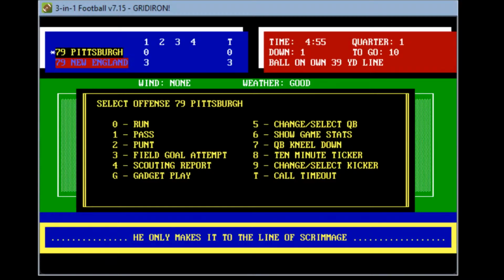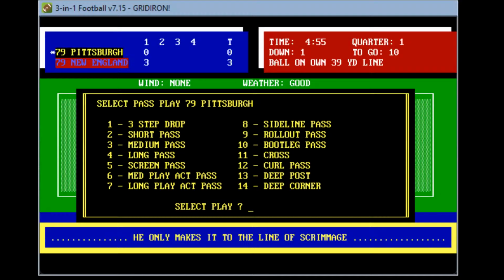So I believe that is Ron Erhardt in charge of this Patriot offense. He actually goes very conservatively getting Grogan the football, but the Pittsburgh defense stops him. So now let's see what happens. Here comes the Pittsburgh Steelers offense. They're going to try to go a short pass here.